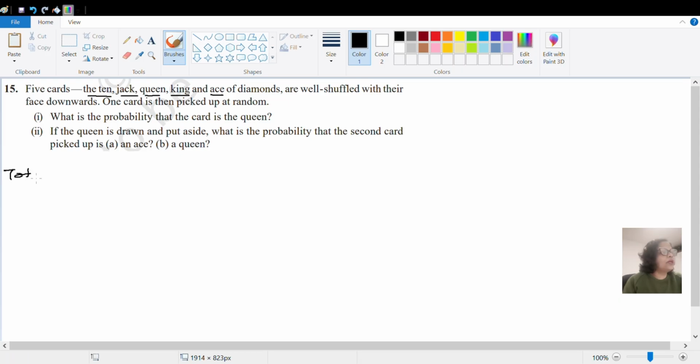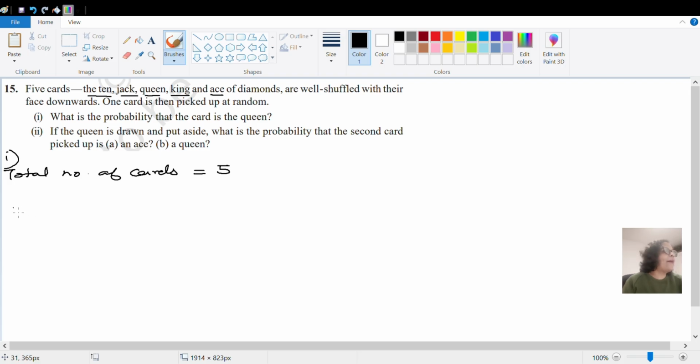Okay. So how many number of total cards are available? So total number of cards, there are 5 cards. 1, 2, 3, 4, 5. 10, Jack, Queen, King, and Ace. So there are 5 cards. Okay. Now let us do the first question. What is the probability that the card is queen? So in this particular combination, you can see there is only one queen.